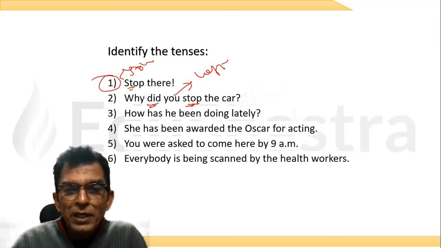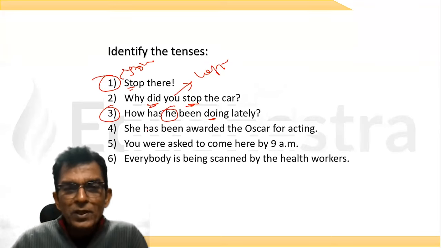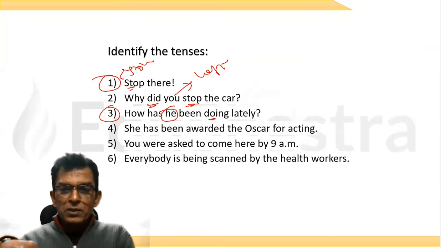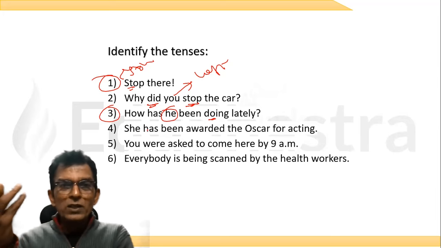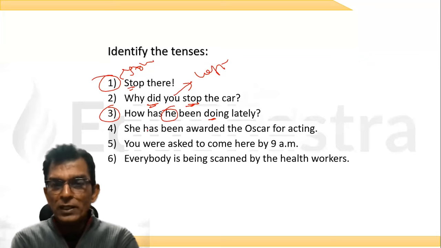How has he been doing lately? The action is here. The doer is here. So how has he been doing lately? Look at the verbs, count them, and tell me whether it is active voice or passive voice and what is the tense. How has he been doing lately?